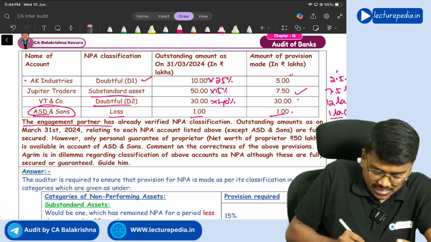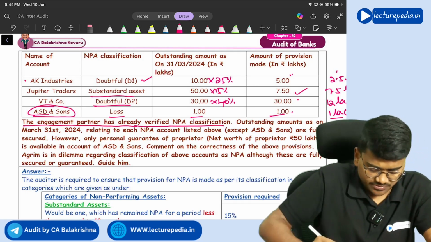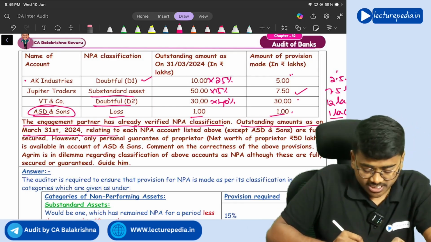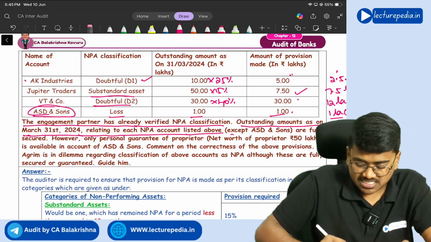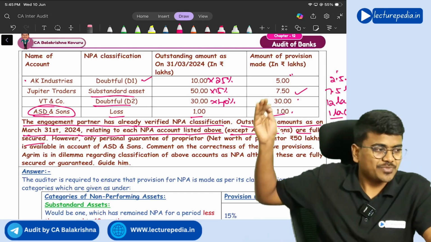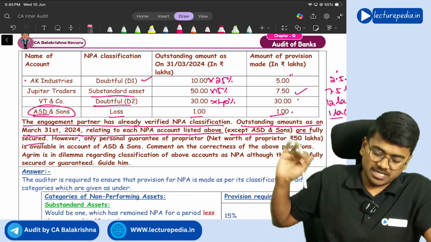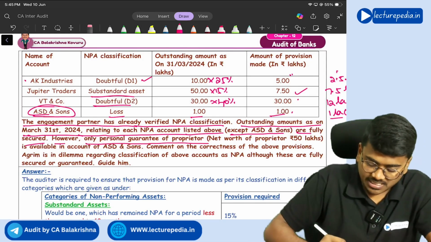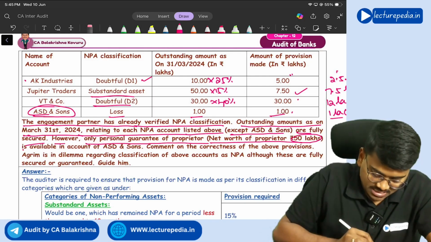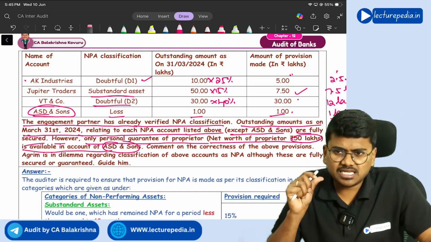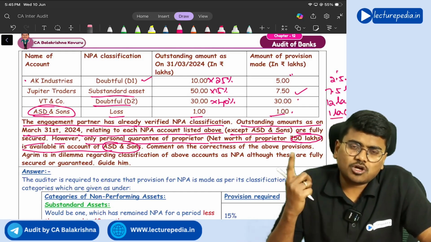The engagement partner has already verified NPA classification. Outstanding amounts as on 31st March 2024 relating to each NPA account listed above except ASD and Sons are fully secured. Okay, it seems all of the accounts are fully secured. However, only a personal guarantee of a proprietor, net worth of a proprietor 50 lakhs, is available in the account of ASD and Sons. See, will you check the net worth of a proprietor?